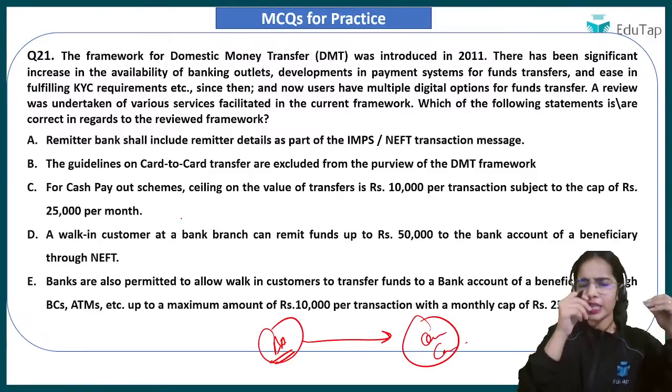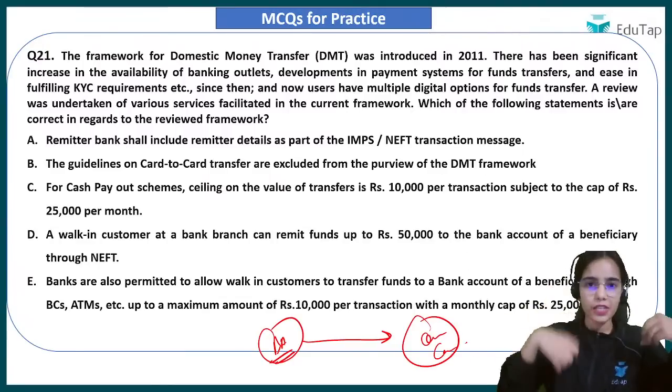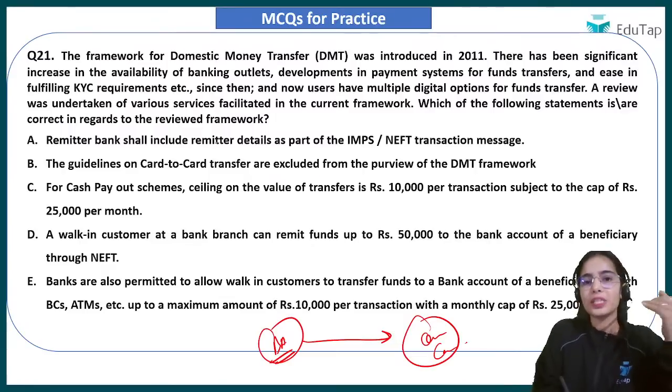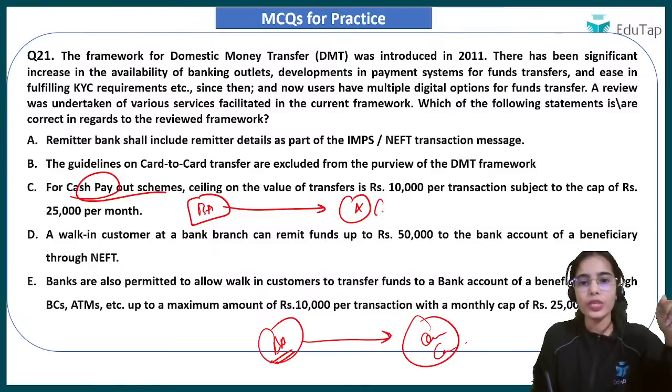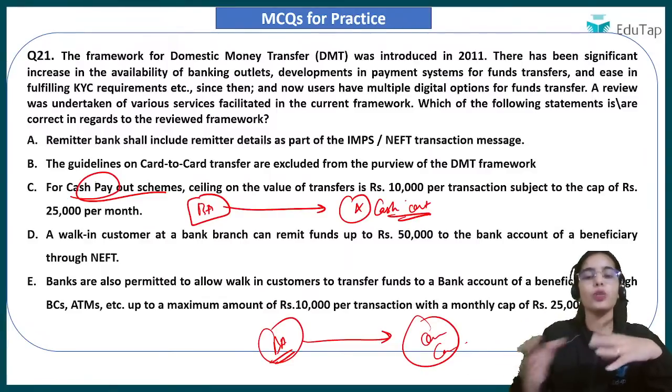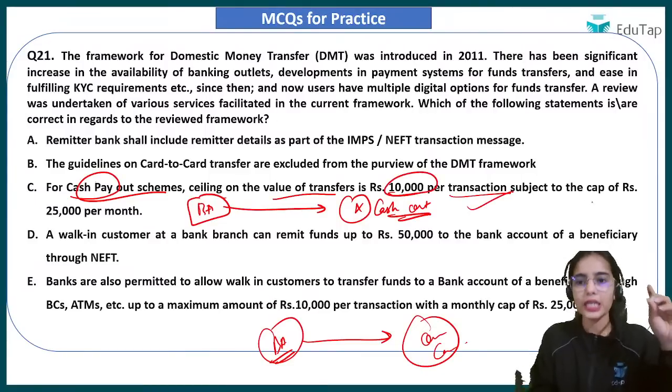So there are times when someone who is receiving or sending the money does not have a bank account. In that case, there is the domestic money transfer framework. For the cash payout scheme, you have a bank account and you are sending the money from your bank account to someone who does not have a bank account. They are going to take the cash out; the money is not being sent to a bank account, it is going in cash form only. The ceiling on the value of transfer is 10,000 per transaction, correct, and subject to a cap of 25,000 per month, correct.